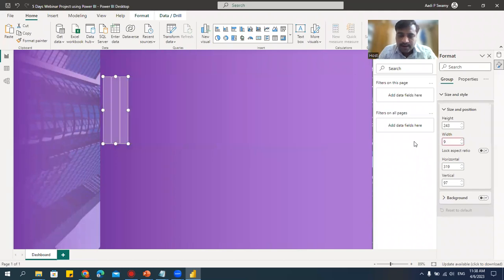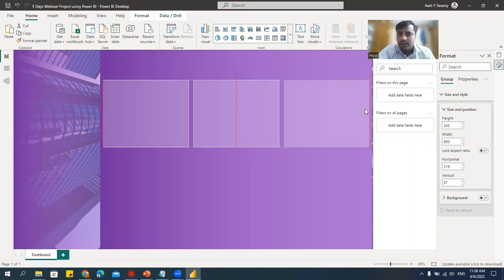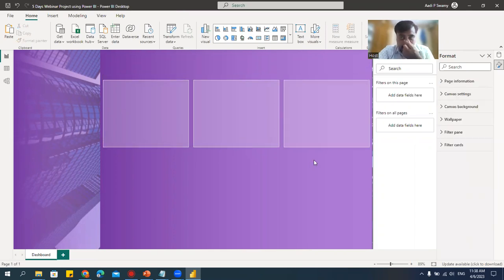Okay, this looks good. Actually, we should get this resizing. I don't know why it's not happening. Maybe in the new version they would have disabled it, but in the older version we can actually group it and we can resize that. Okay.